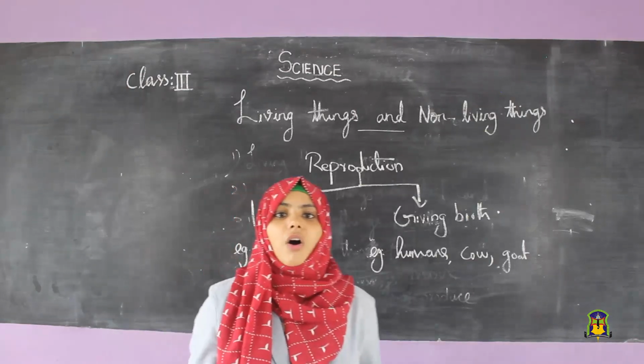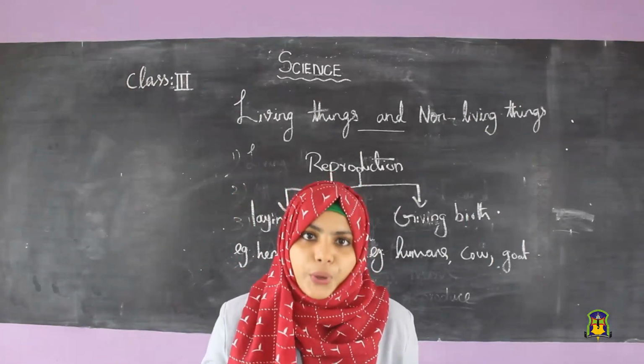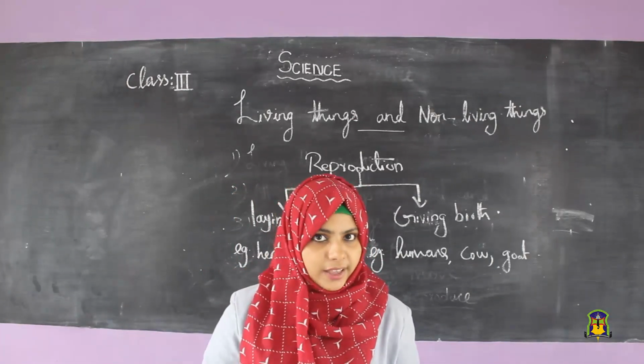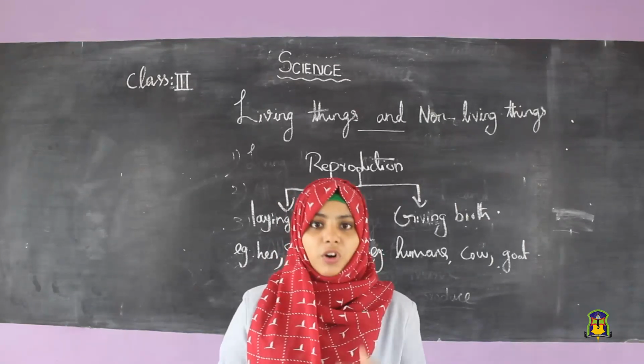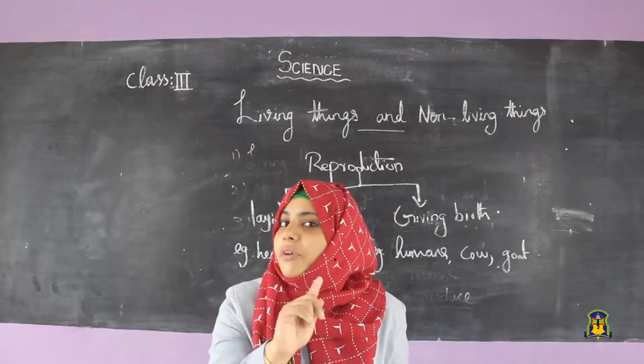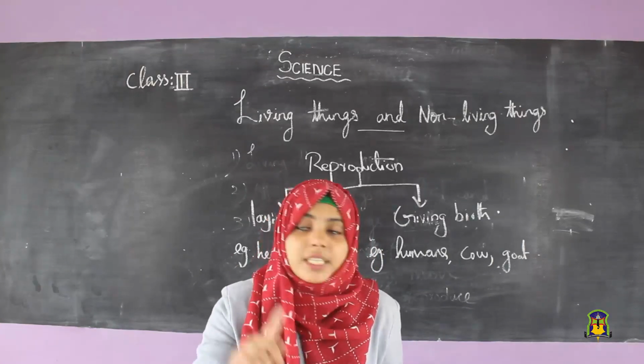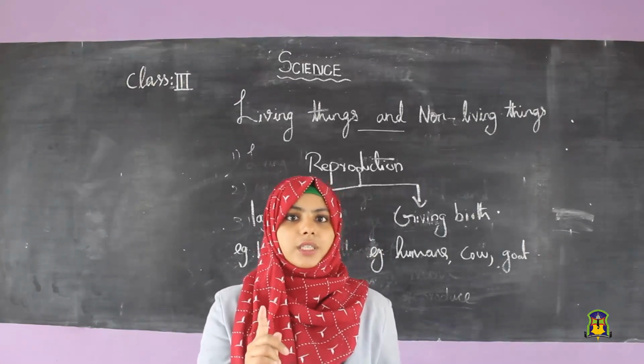So, all living things reproduce. What about non-living things? Non-living things cannot reproduce.